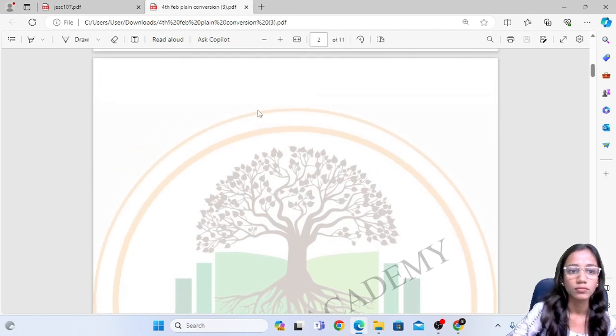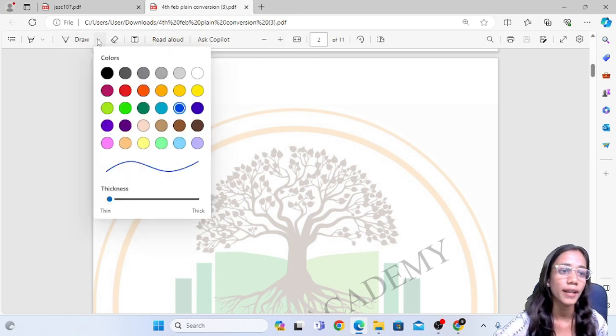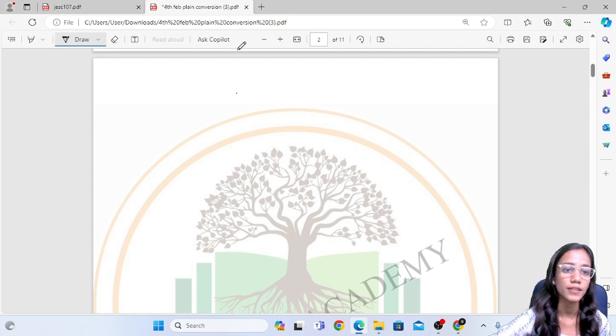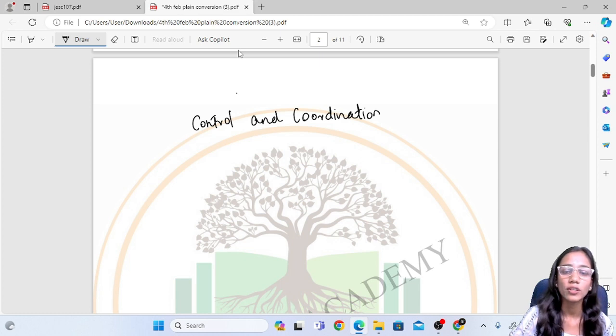When we talk about this sector, the control and coordination occurs in two types of organisms, that is control and coordination occurring in the animals and in the plants.